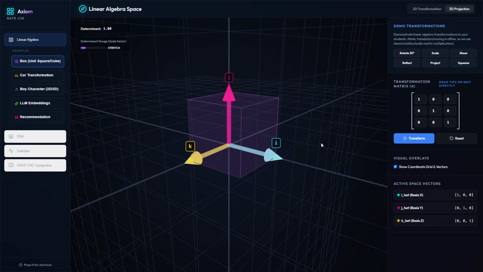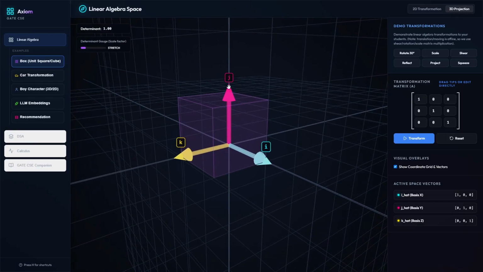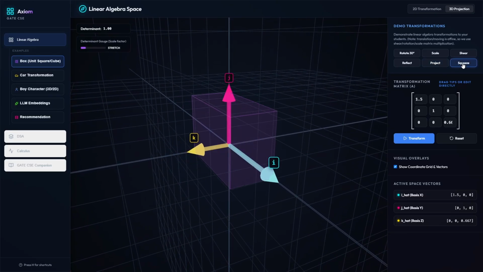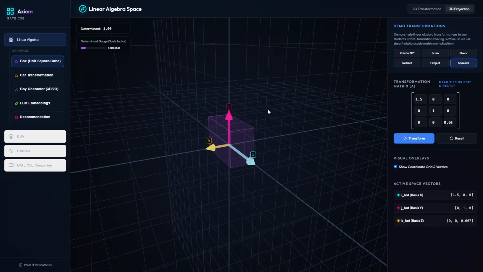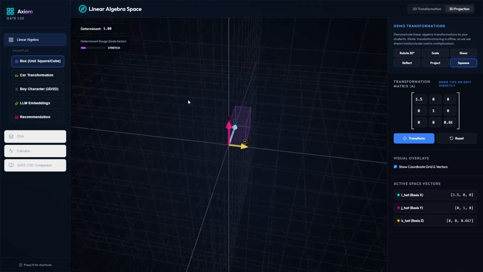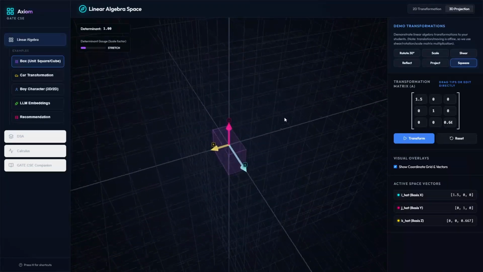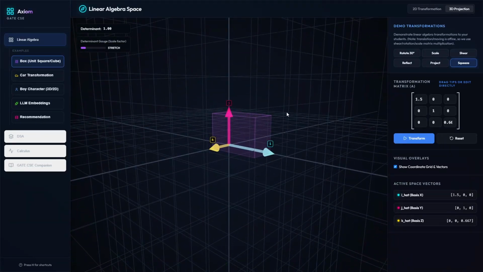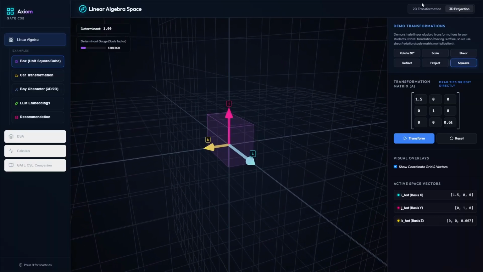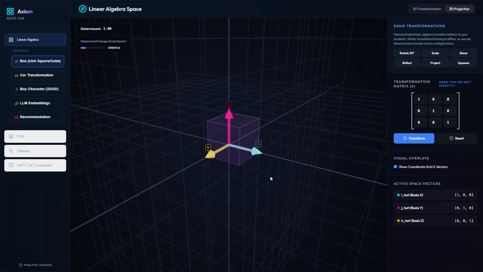Earlier we had that entire box with i hat, j hat and k hat, but if we project something, then we lose one dimension. Now it is being projected. If we do squeeze, see, the k hat is squeezed. So these are the transformations, and you have to keep in mind that whenever we are performing operations on matrices, this is how the operations happen on the spaces, 3D space and 2D space. There could be any other object on the plane as well.